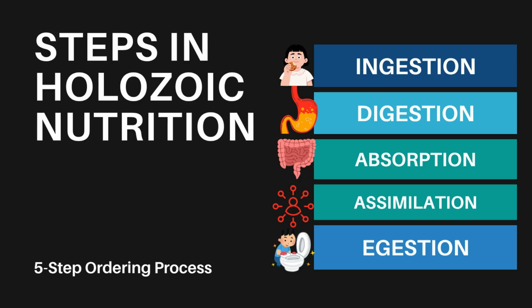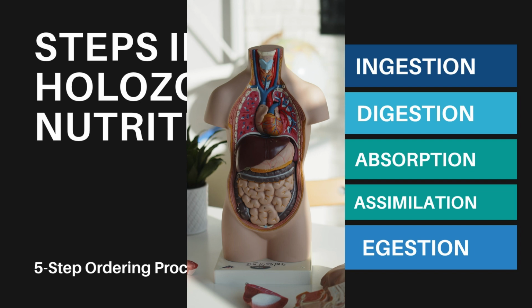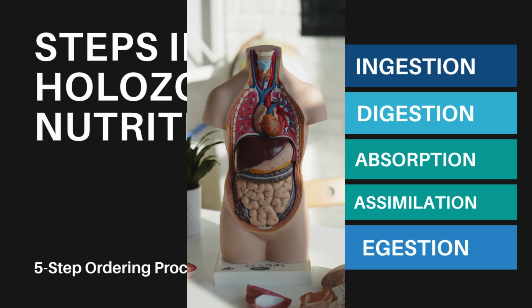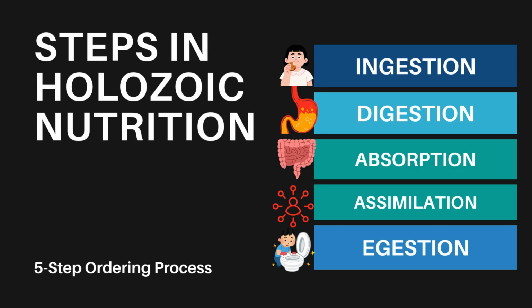Then we have absorption as the third step, which occurs in Holozoic nutrition. Absorption is where the nutrients pass into the bloodstream. Absorption occurs in the ileum or the small intestine, where the digested food enters the bloodstream. Then after the nutrients enter the bloodstream, another step occurs called assimilation.